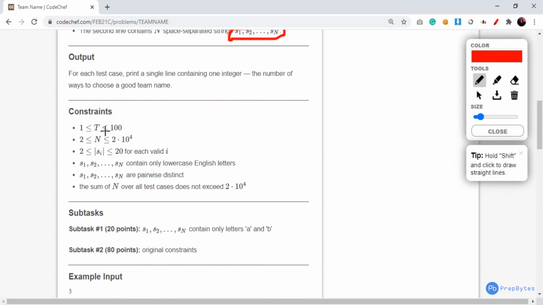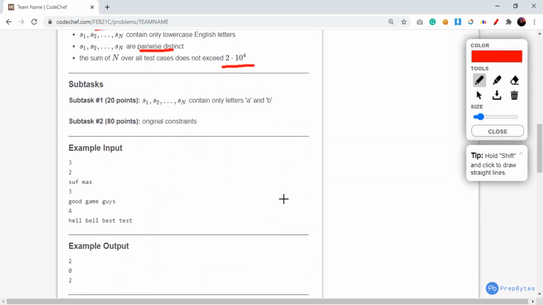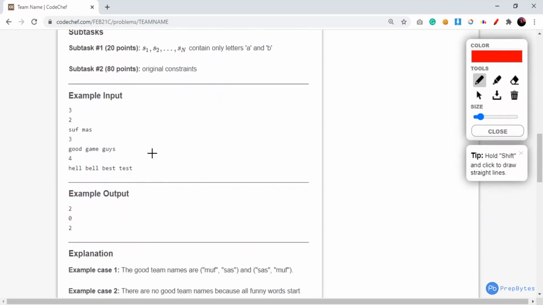The constraints are: t can range from 1 to 100, n can go from 2 to 2 times 10 to the power 4, and the words can have size from 2 to 20, and all these words only contain lowercase English letters and they are pairwise distinct. Now the sum of n over all the test cases does not exceed 2 times 10 to the power 4. Fair enough. Now coming to the sample test cases, we would be going to the coding area and discussing the same. So let's move to the coding area now.